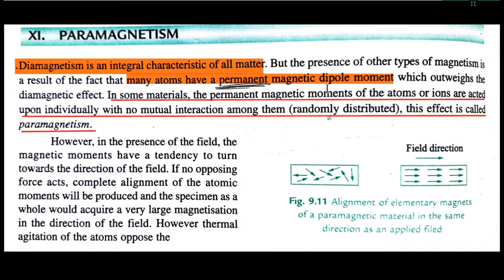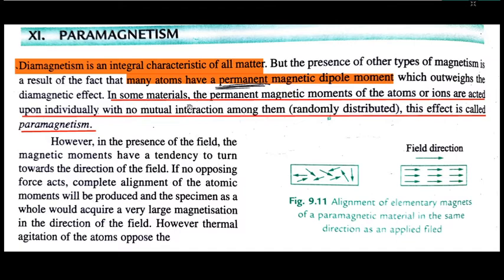In case of an incomplete electronic shell, especially the unpaired electrons, these unpaired electrons contribute a permanent magnetic dipole moment, and this is the right cause of creation of magnetism in the presence of a magnetic field.